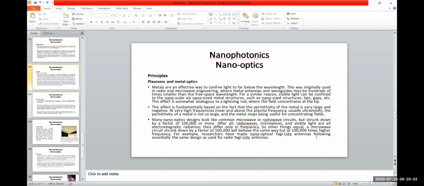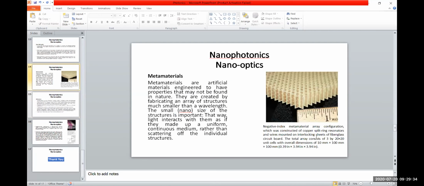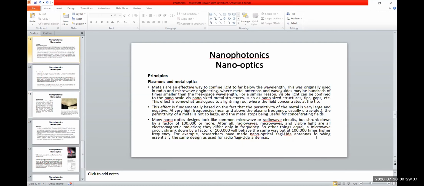The principles we have: metals are an effective way to confine light far below the wavelength. This was originally used in radio and microwave engineering, where metal antennas and waveguides may be hundreds of times smaller than the free space wavelength. For a similar reason, visible light can be confined to the nanoscale via nano-sized metal structures such as tips, gaps, etc. This is somewhat analogous to a lightning rod, where the field concentrates at the top. And the second point, this is fundamentally based on the fact that the permittivity of the metal is very large and negative.